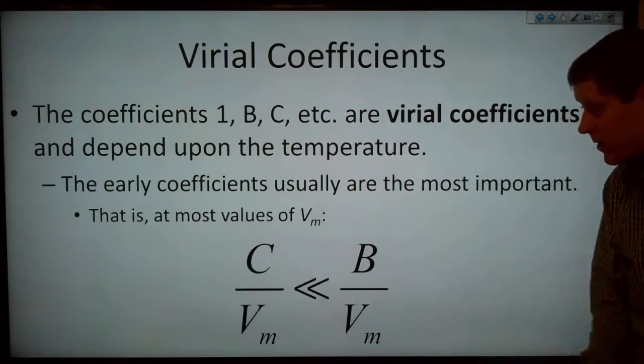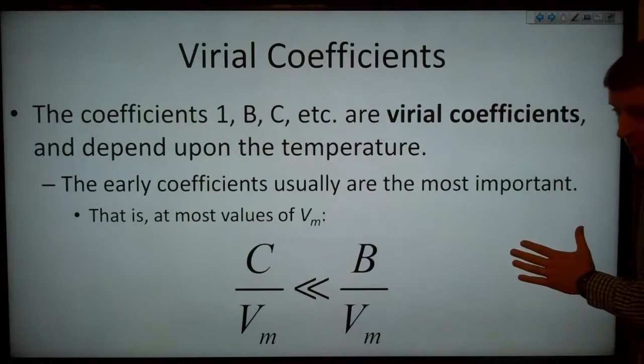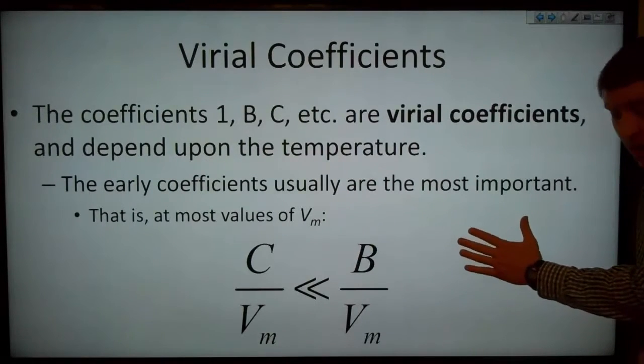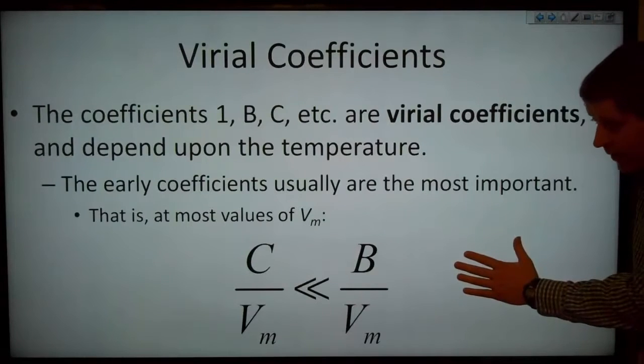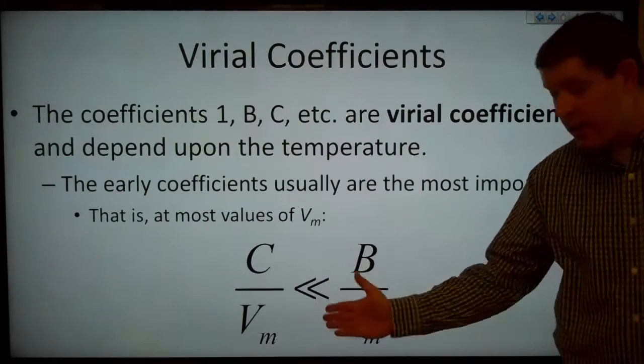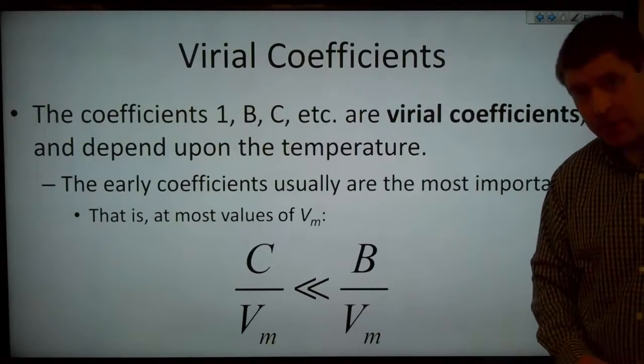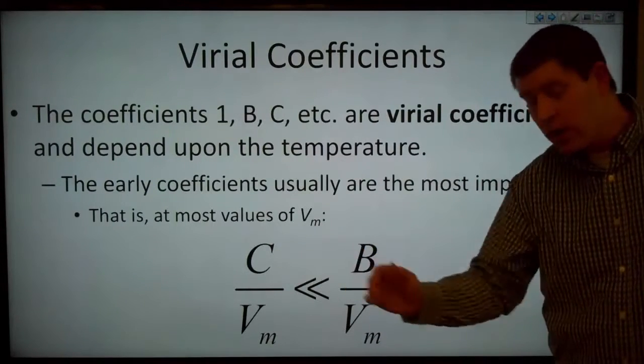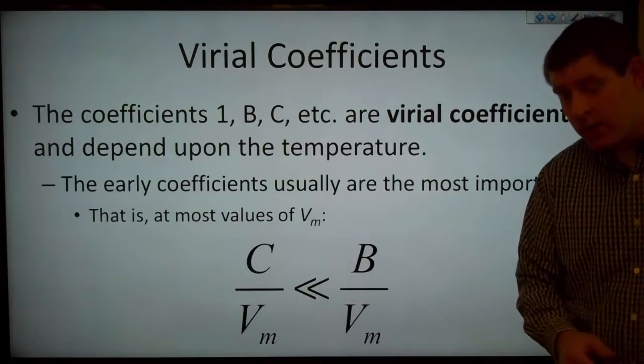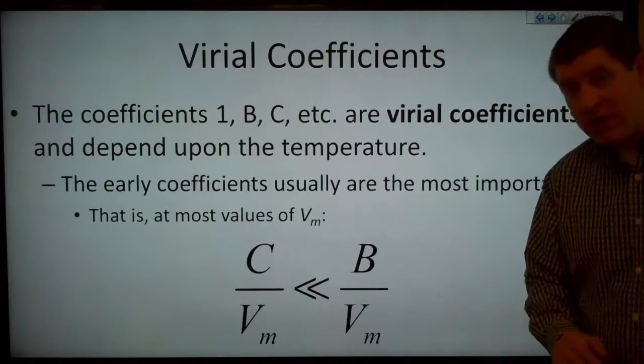Now the early coefficients are usually the most important, and that is, at most values of the molar volume, C divided by Vm is much less than B divided by Vm. And that means that usually we can ignore the C, D, and so on terms. We're just looking at the B term.